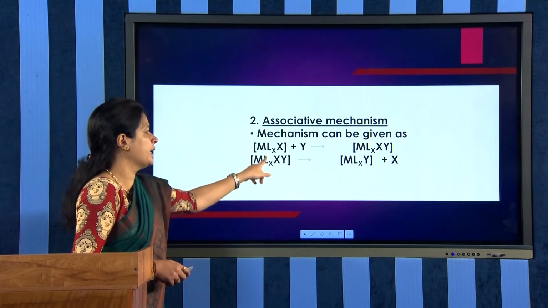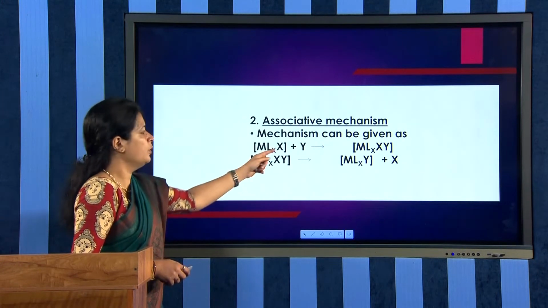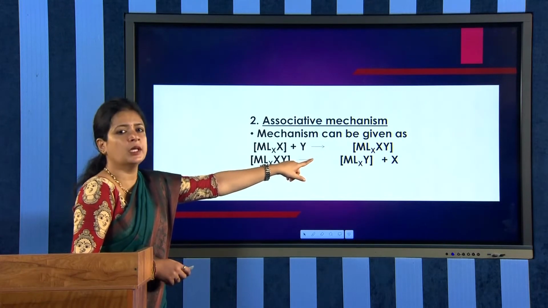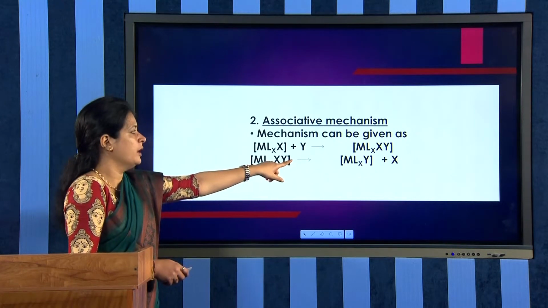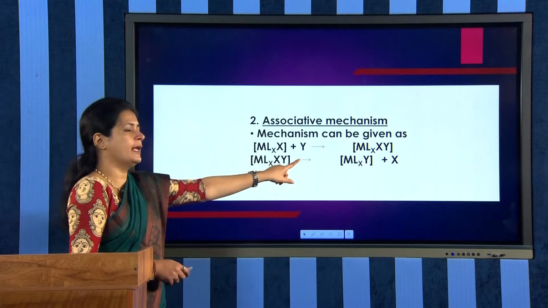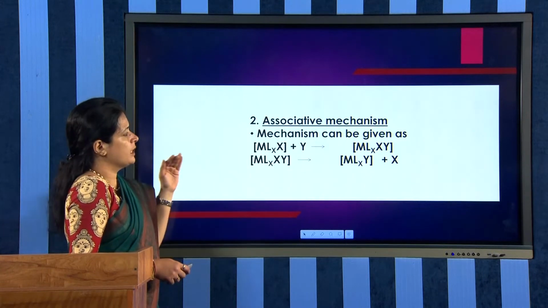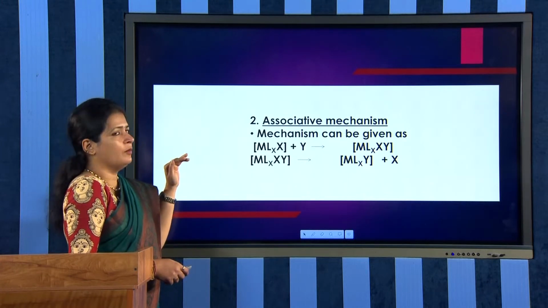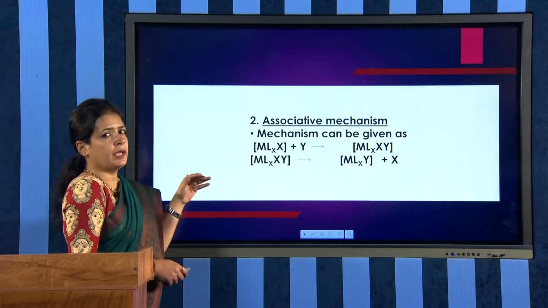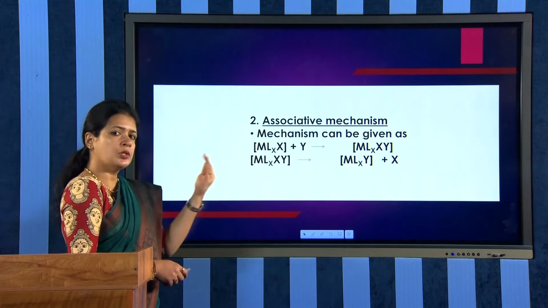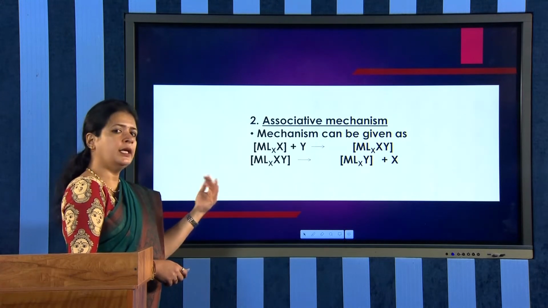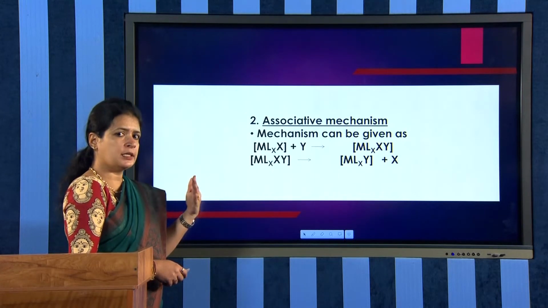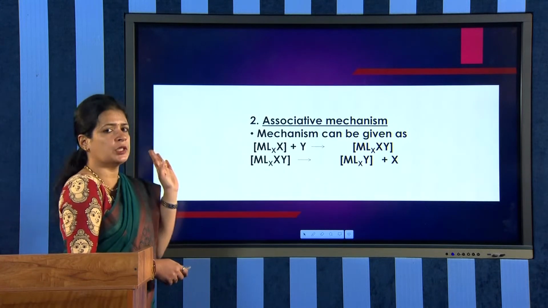And now in the next step, dissociation of the leaving ligand. Which is the leaving ligand? X is the leaving ligand. Now in the second step, this X leaves, and our product is MLXY. So this is the general associative mechanism. What is the peculiarity of the associative mechanism? Initially association happens, and only then, in the next step, do we have the dissociation step.